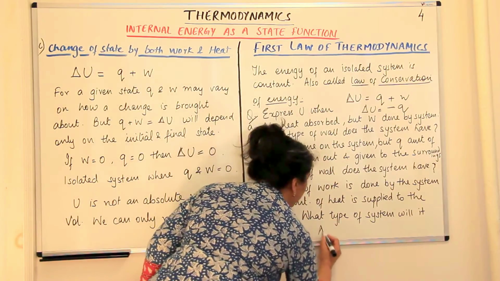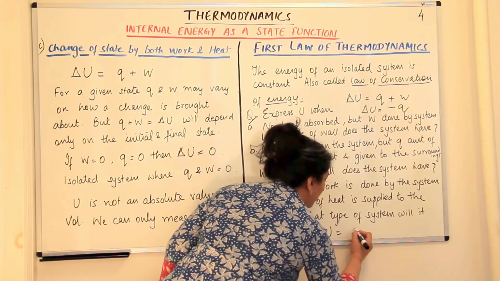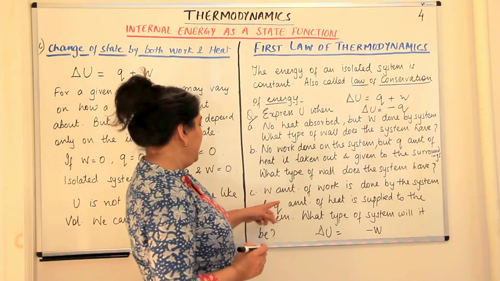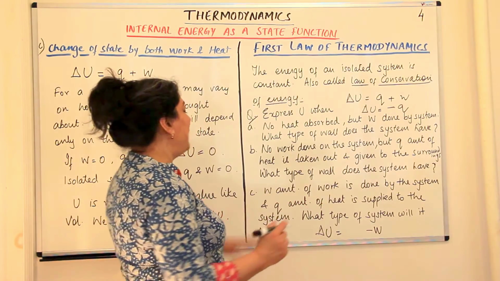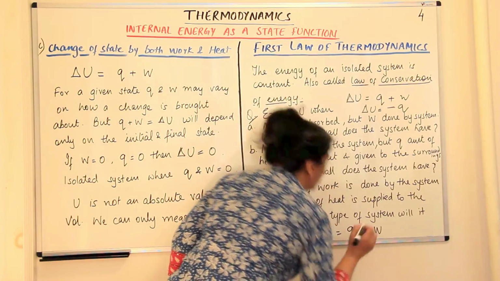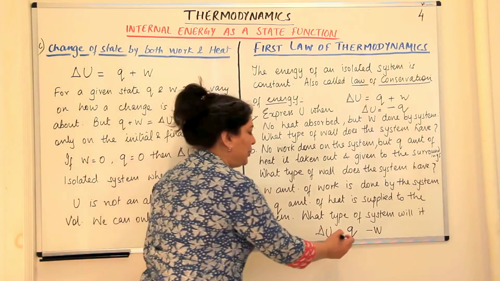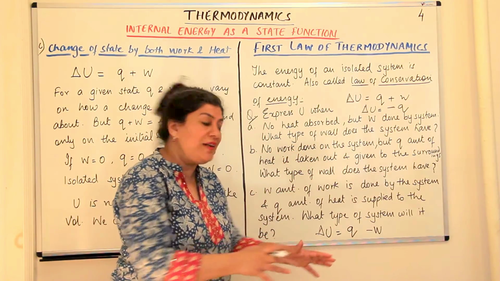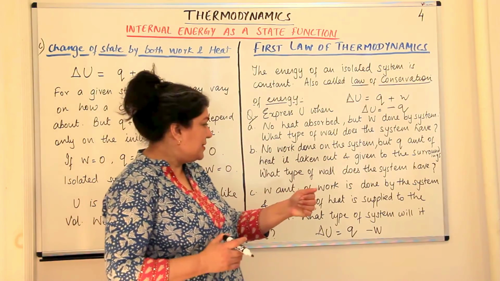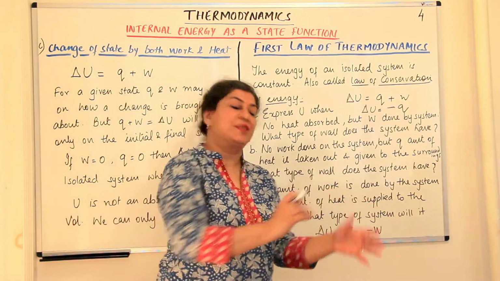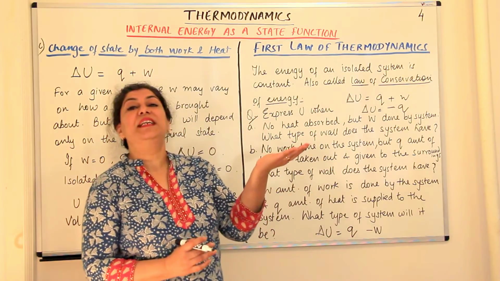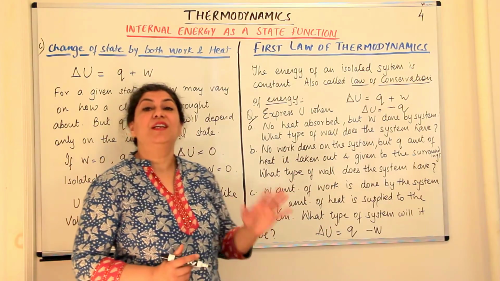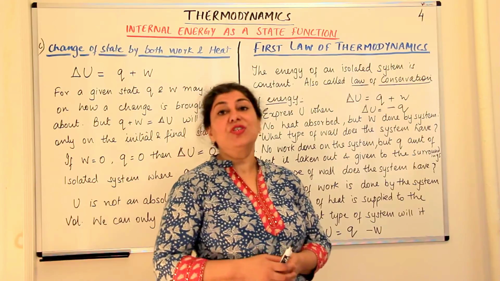It means here delta U would be equal to the work, which is negative because work is being done by the system, plus heat. Q amount of heat is supplied to the system, so Q is positive. So delta U is Q minus W. The work will cause a decrease in internal energy because work is being done by the system, and heat is being supplied to the system, so heat will cause an increase in internal energy. The sum total or net effect of both of these would be the change in internal energy. So this was internal energy.